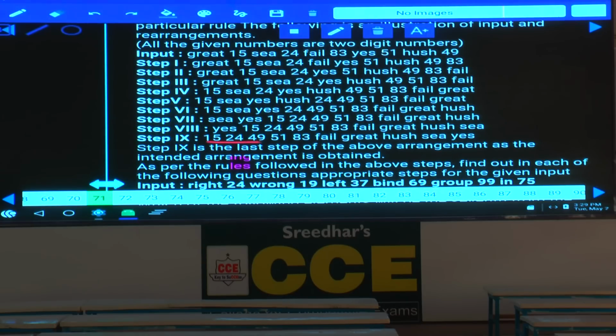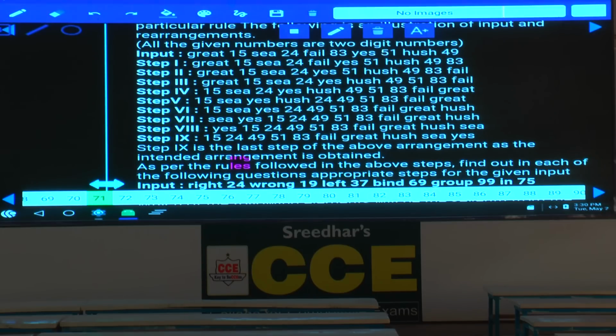Then if you observe here, what is the logic here? 15, 24, 49, 51, 83. All the numbers are arranged in the ascending order, followed by fail, grade, hash, C and S. Numbers in the ascending order followed by words in the alphabetical order. After that we need to find out the pattern followed in this.